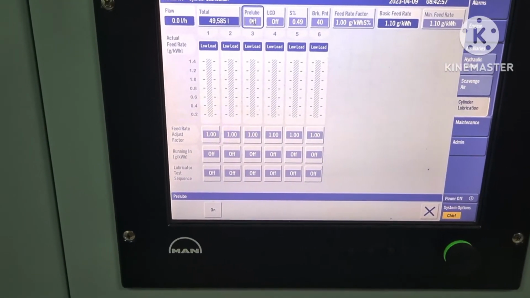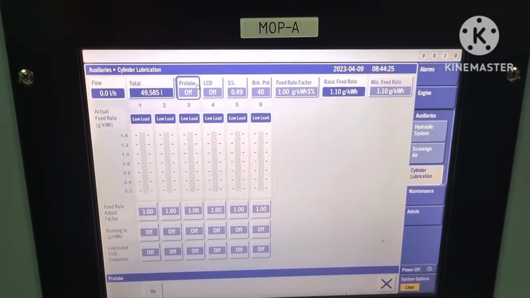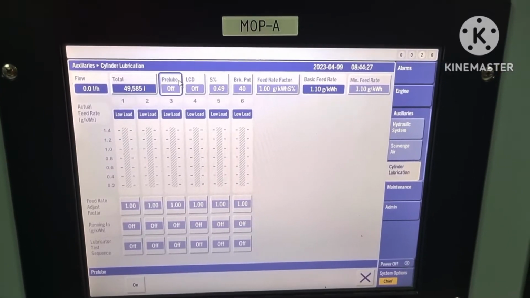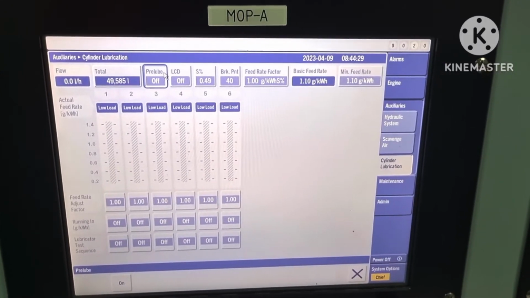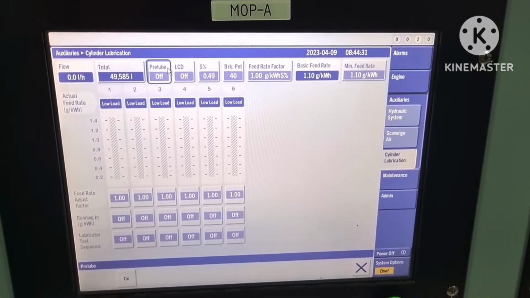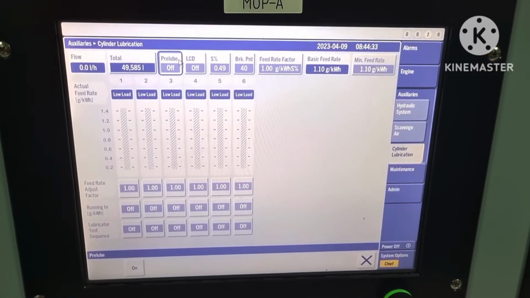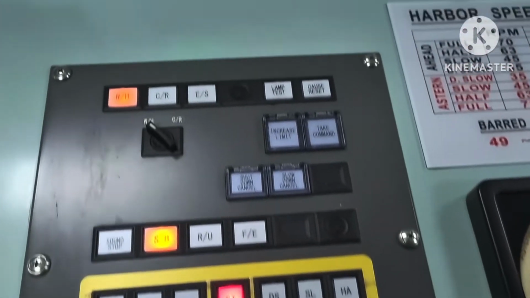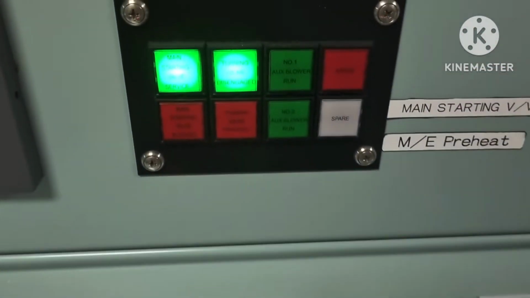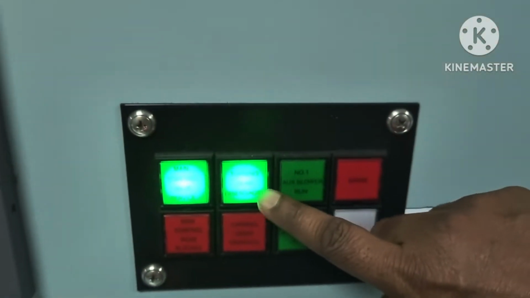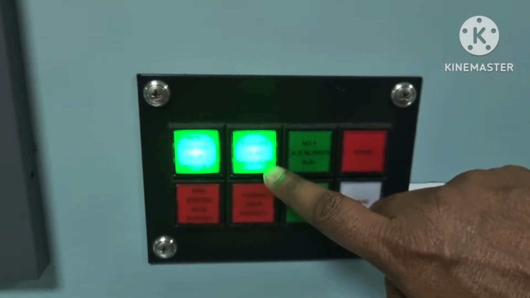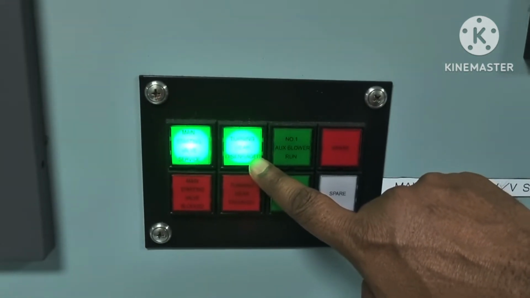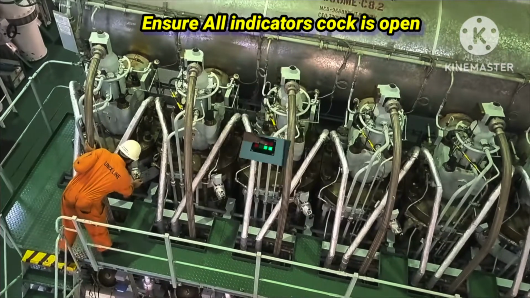for 12 seconds. Then turn the engine at least one revolution with the turning gear and press the prelube button on the MOP. Then disengage the turning gear and ensure the turning gear is disengaged. And you can check from here by this light, the turning gear disengaged sign is there.